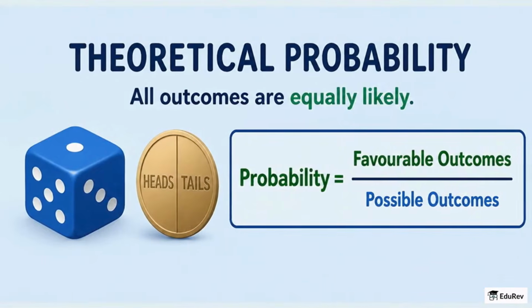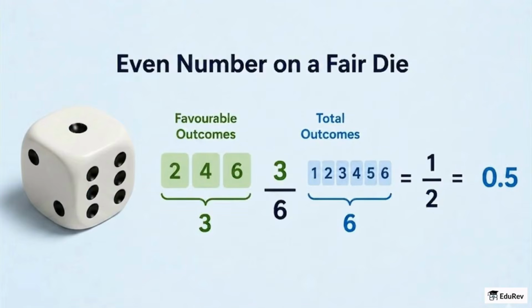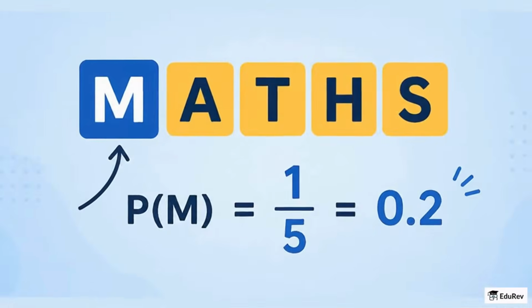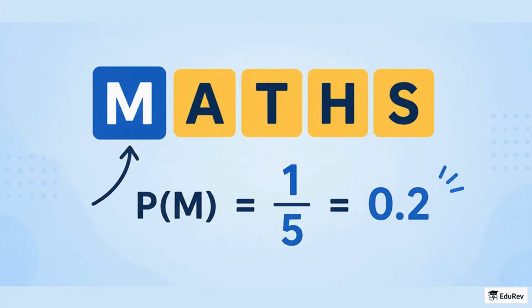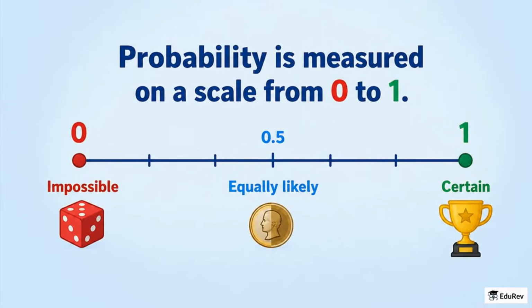We use this when all outcomes are equally likely, with the formula number of favorable outcomes divided by number of possible outcomes. For a fair six-sided die, the chance of getting an even number is 3 favorable outcomes divided by 6 possible outcomes, which is 1 divided by 2 or 0.5. If you pick a letter from the word maths, the chance of picking M is 1 divided by 5 or 0.2. Probability is measured on a scale from 0 to 1, where 0 means impossible and 1 means certain.